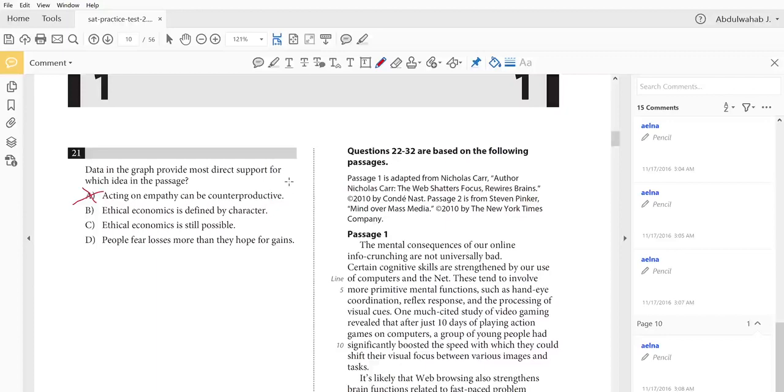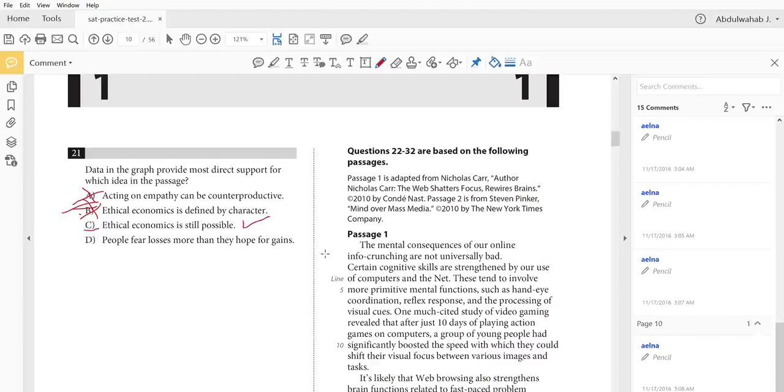Ethical economics is defined by character. Well, again, this is not what the graph talks about. Not at all. Ethical economics is still possible. Well, this sounds good. Certainly because, again, Fairtrade coffee is making more money. It's being more productive than regular coffee.